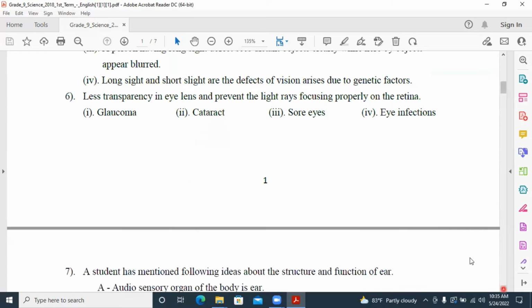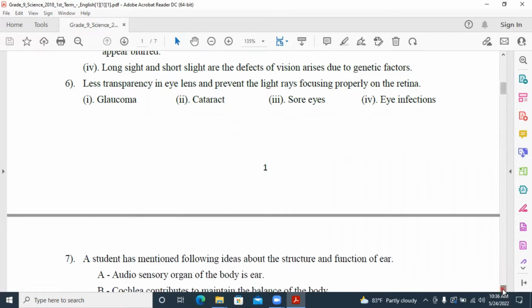Sixth one, less transparency in the eye lens prevents the light rays from focusing properly on the retina. That disease is cataract. This is happening because of the denaturing of proteins in the eye.